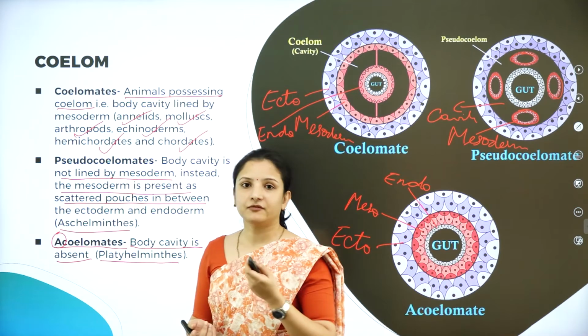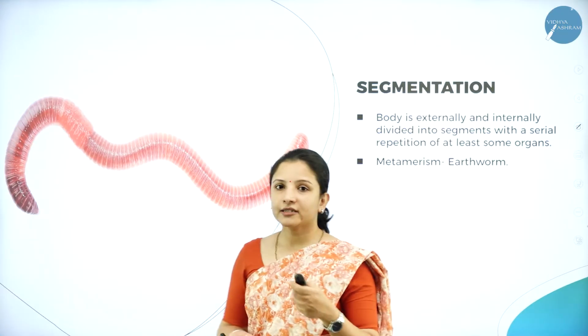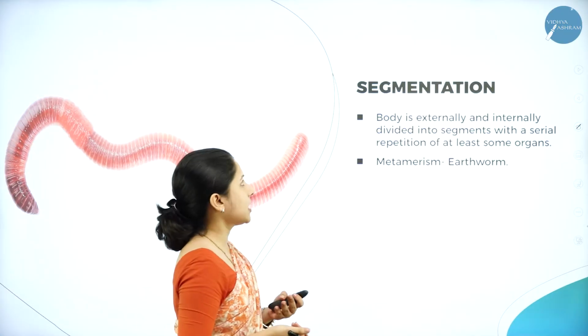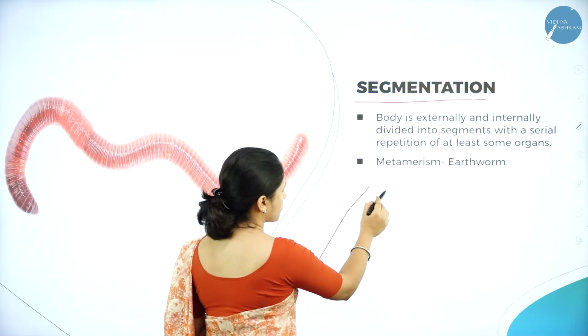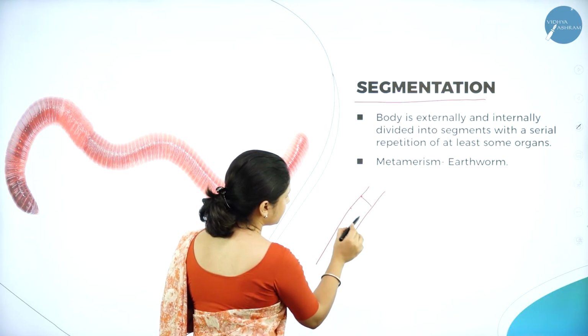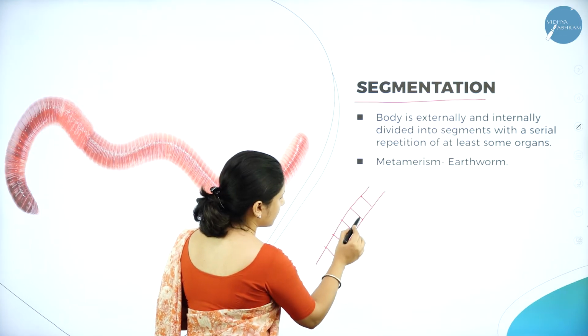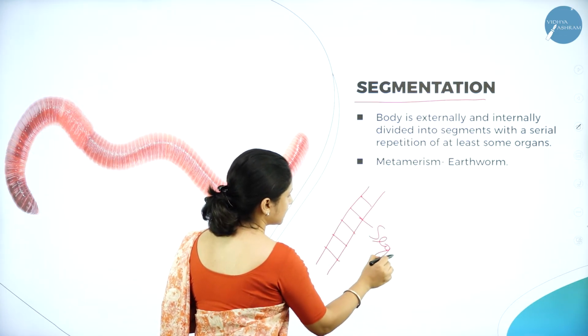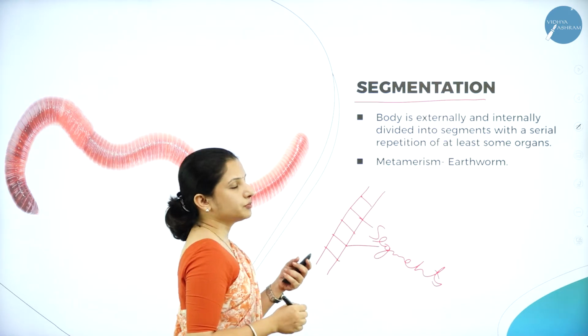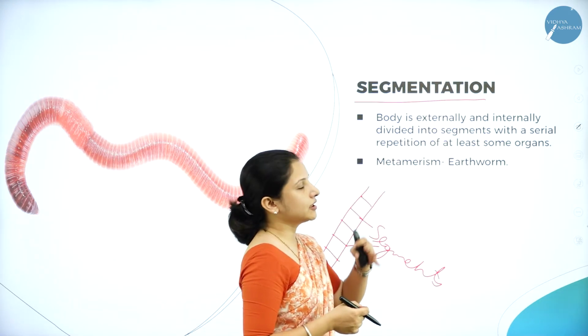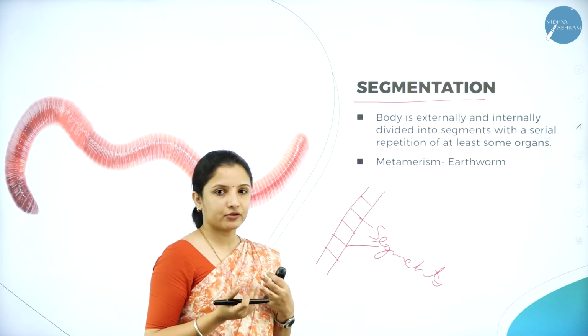So based on this, classification is also done. Next, moving on to classification based on segmentation. What are segments? Lines. If I draw lines in between like this, they are nothing but segments. So the body is externally and internally divided into segments.